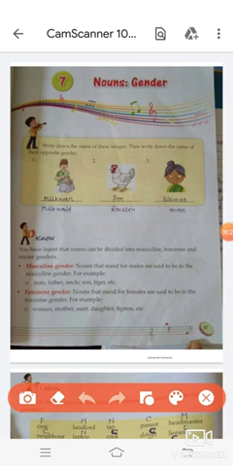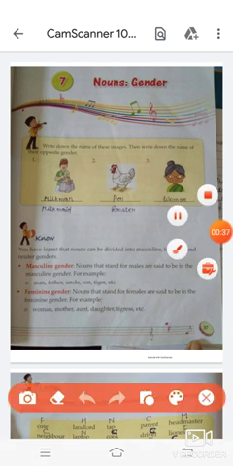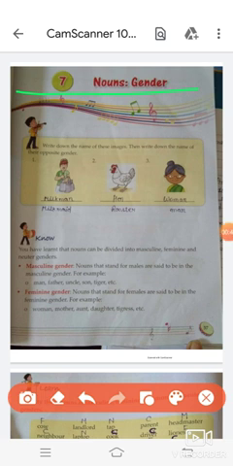Students, I am here with a new online video class in which we will discuss some assignments of chapter number 7, chapter number 8 and also chapter number 9. So let's start. Firstly, we will do the exercise of chapter number 7. First is write down the name of these images, then write down the name of their opposite gender.